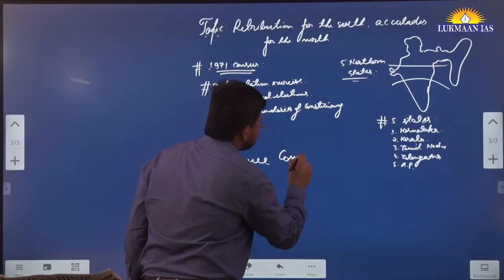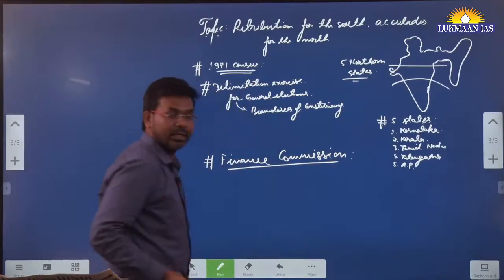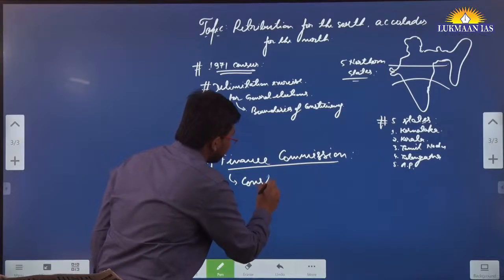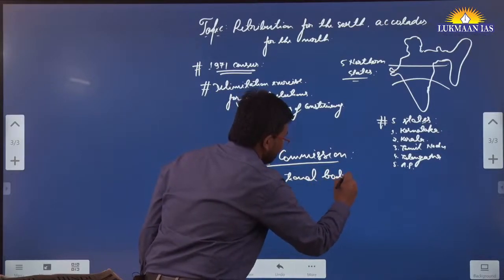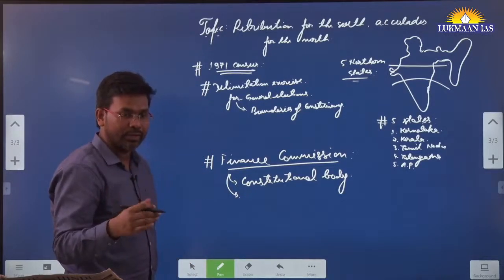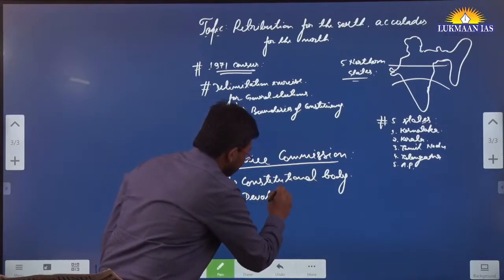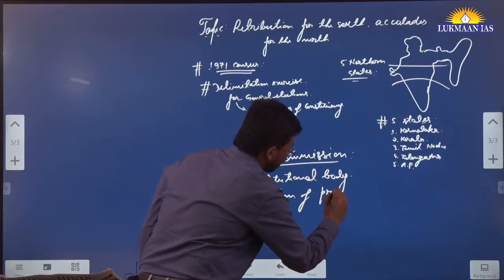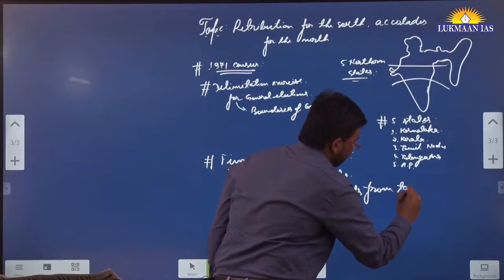So we are going to discuss this finance commission. The finance commission is a constitutional body, and this constitutional body is created for the purpose of sharing a formula for devolution of taxation proceeds from the central pool of taxes, that is, proceeds from taxes.